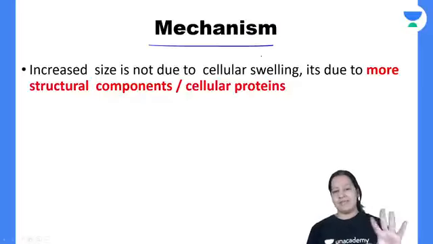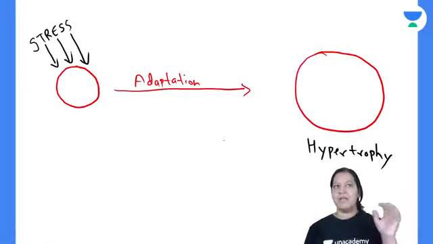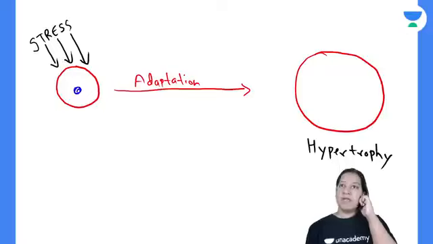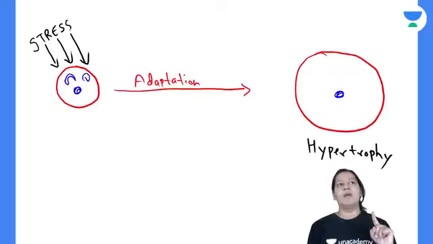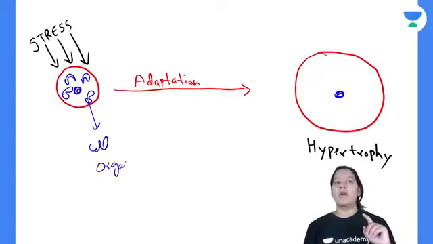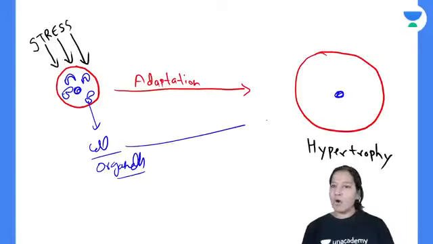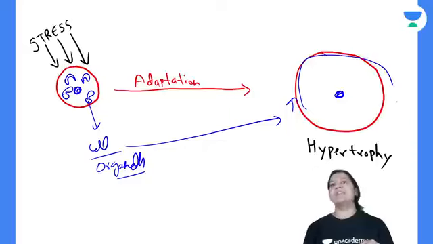Mechanism. Why is the cell increased in size? Listen. Here the cell contains a nucleus, and here also one nucleus. But the cell contains endoplasmic reticulum, ribosomes, and mitochondria. These are known as cell organelles. So here the cell organelles are increasing. That's why the size is increased.